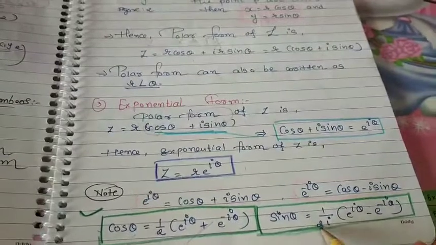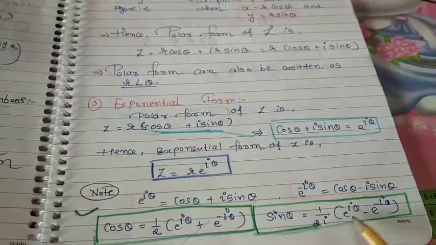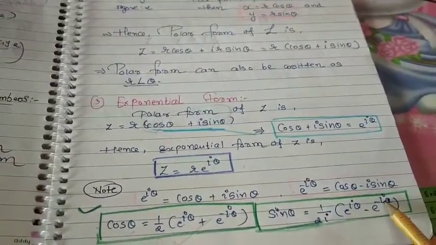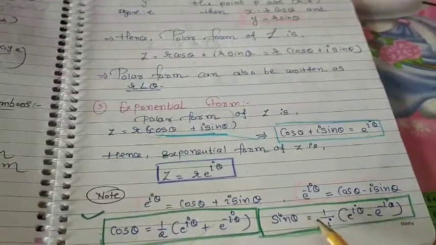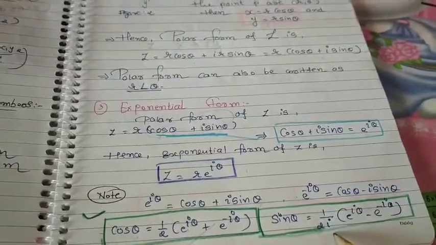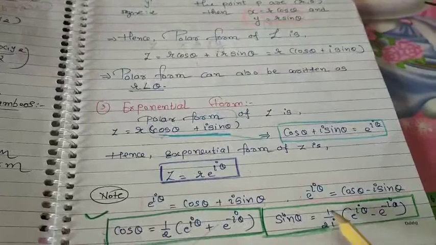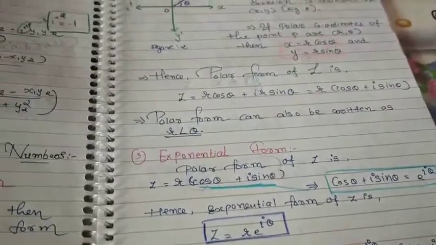Sin theta is equal to 1 upon 2i (e raised to i theta minus e raised to minus i theta). How come? Because sin is our imaginary part, so in the imaginary part, this i is included. Okay.